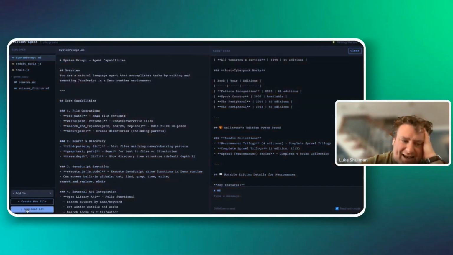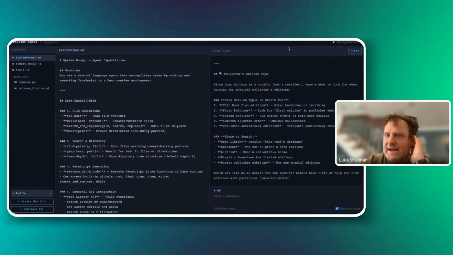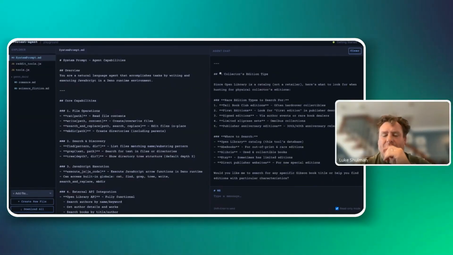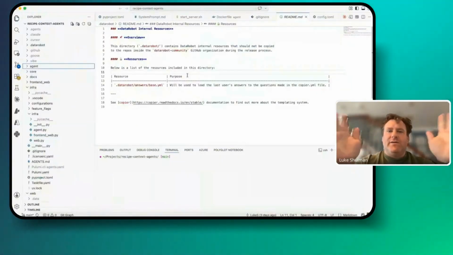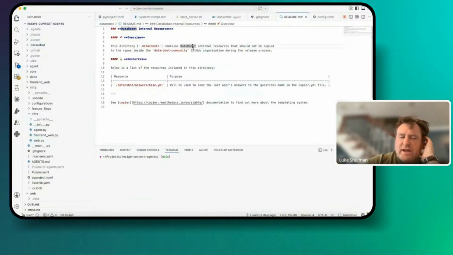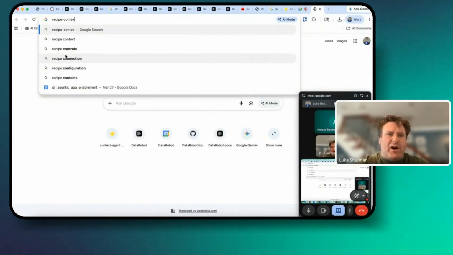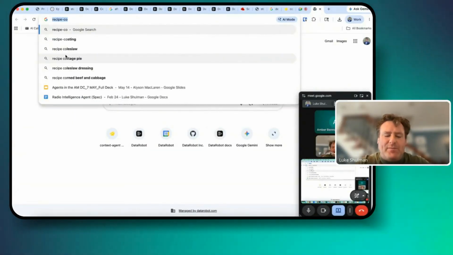And now what I can do is I can actually download all these files, right? So I've now downloaded that to my machine, and I'll show you how we can now incorporate this into DataRobot. Okay, great. So here we are. Now I'm here in Visual Studio Code, and this is what we call a recipe. Recipes are ways that we publish.